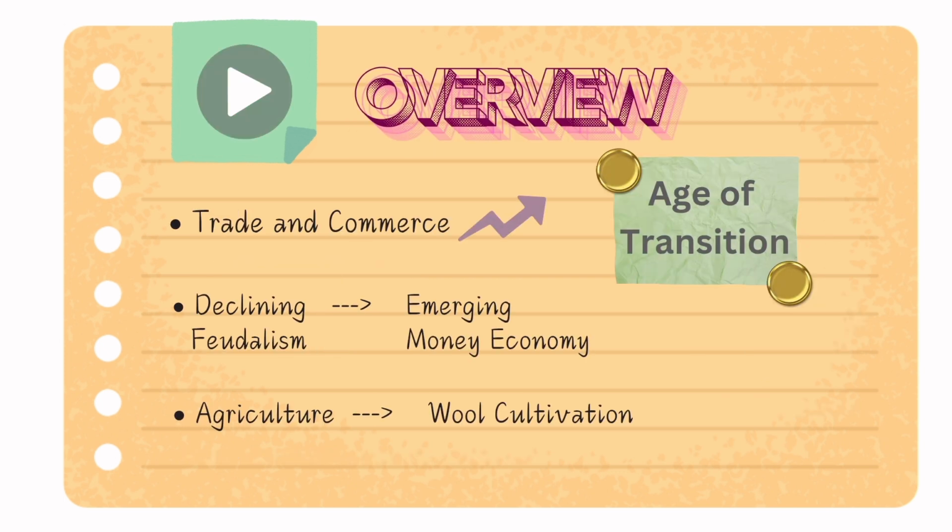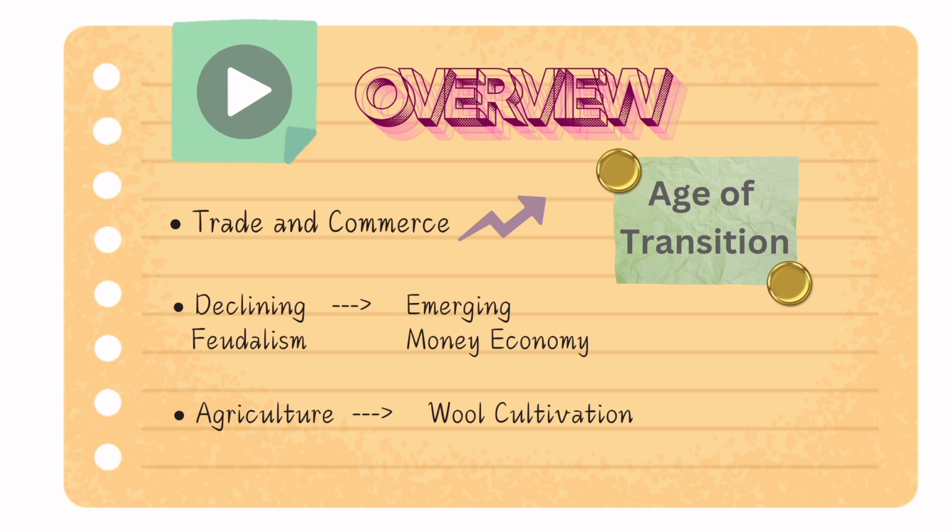Let us have an overview of how this age was. We can see that there was a high increment in trade and commerce. There was a decline in feudalism, and there was an emerging money economy. We can see a lot of people who shifted from agriculture to wool cultivation because that was a major reason for trade and commerce. So to earn more money, people shifted their jobs from agriculture to wool cultivation. As we see this, we can understand that this was the age of transition.